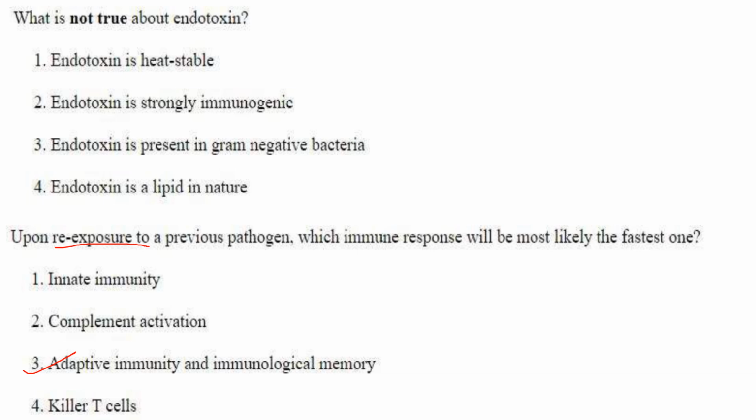Then next one. Upon re-exposure to a previous pathogen, which immune response will be most likely the fastest one? So they have asked upon re-exposure. First time there was exposure and so B cells and T cells were activated. They get converted into memory B cells and T cells. So upon re-exposure, the memory B cells and T cells will be activated at a faster rate.